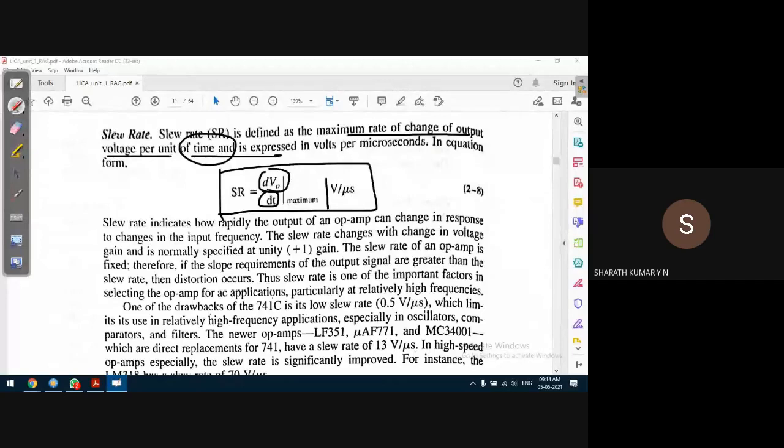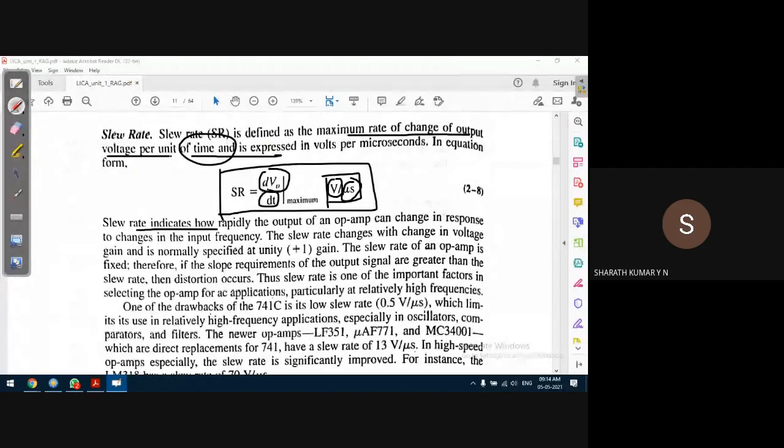It is represented in volts per microsecond. That means how much the output voltage can change every microsecond. That is determined as the slew rate.